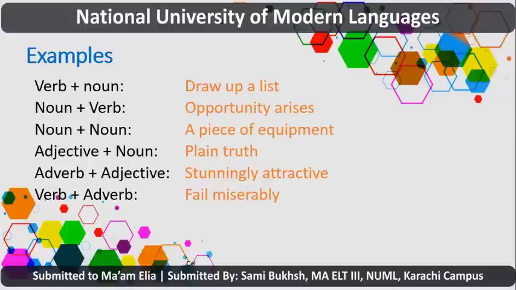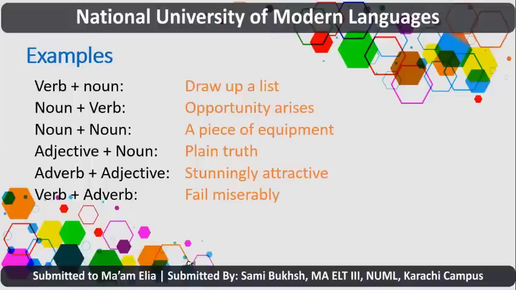Verb plus noun. It means when we have a verb, which nouns are possibly used with this verb. So the verb being used with these nouns will be called verb plus noun collocation. So draw up a list. Draw up is a verb. In fact, it's a phrasal verb, and a list is a noun. So we can say draw up a list is a collocation. I am drawing up a list. It's a sentence example. And draw up a list is a verb plus noun collocation.